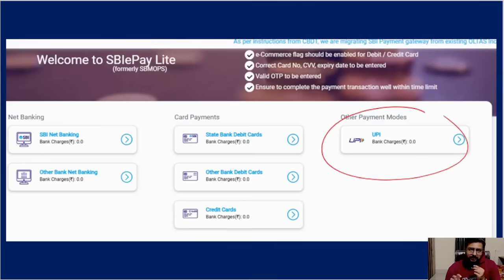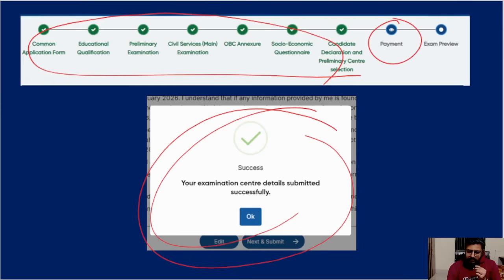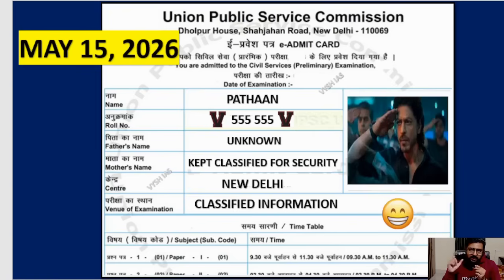It's fully digital. I think the old challan system of going to the bank is deleted now. It's only online payment; net banking is there, UPI is there, everything is there. And when you do everything, the next page you will get is the completion for this also. Payment and exam preview, all the things will be shown one more time. Lock it, submit it, and then you will get the admit card after 2 months.